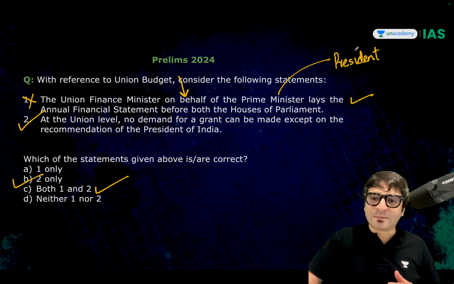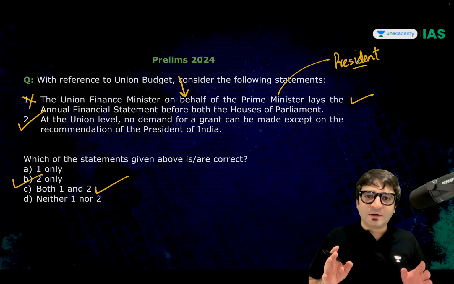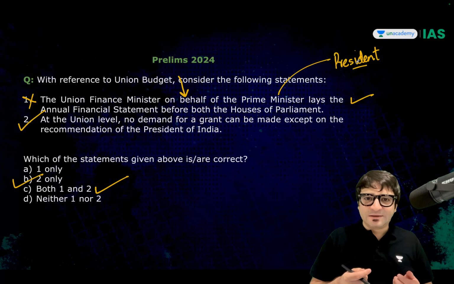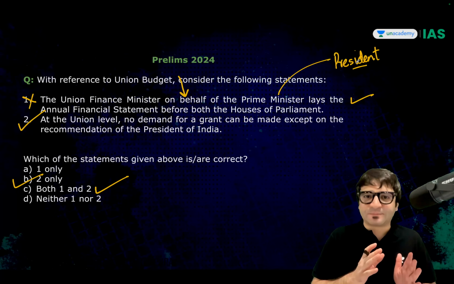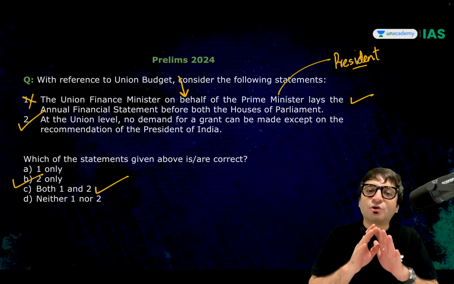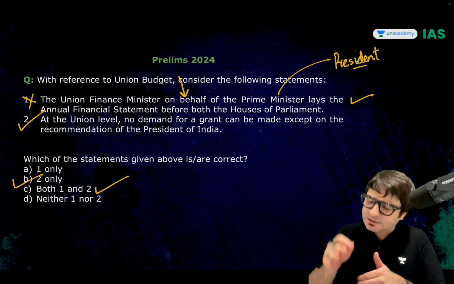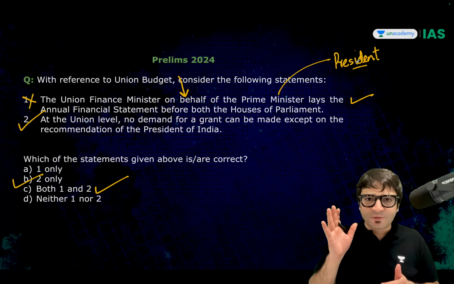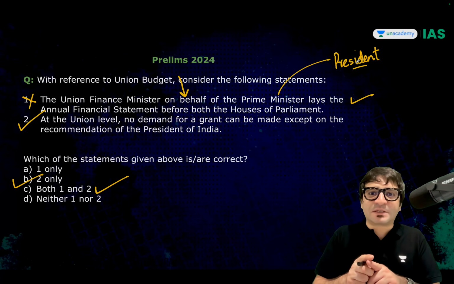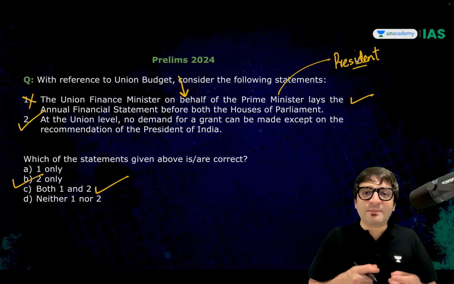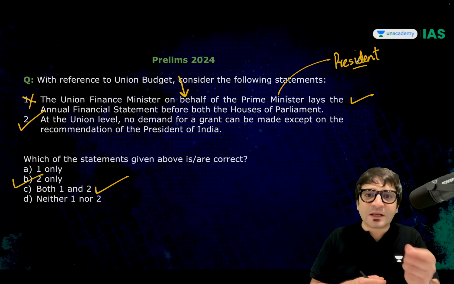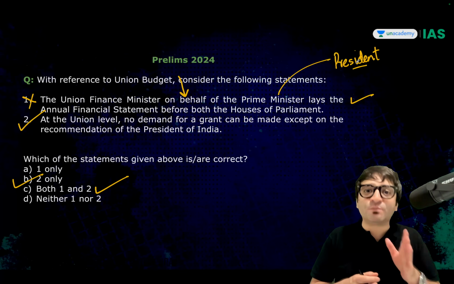So, sir, if a similar question is asked tomorrow, what do we write? What do we mark as the correct option? Here, you don't have to assume anything. Whatever you think is the right answer, you mark that option. Even if UPSC makes a mistake, now for the first time, you can challenge the provisional answer key which will be released by the UPSC.